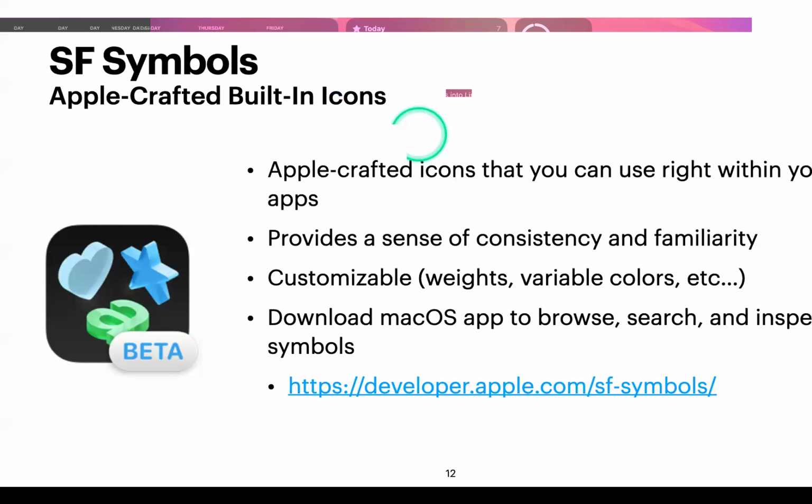So as you notice, some of the symbols that I've used with system name are SF Symbols. Those are icons built into Apple's operating systems, crafted by Apple, that you can use right within your apps. The reason for this is that you can provide a sense of consistent familiarity with the other icons that Apple uses within their operating systems, and they're customizable. So you can set the font weight, you can change the color of them, and so much more. To get those icons, you can download the macOS app via this link right here, and browse through the inventory to get whatever symbol you want.